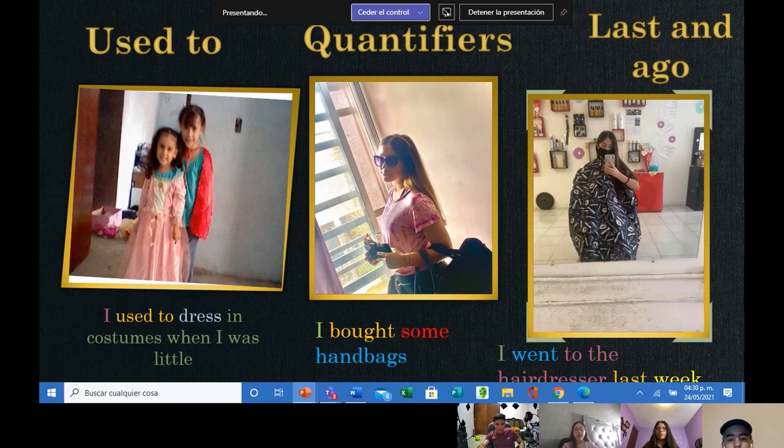There's also the option ago, where we use a time reference plus ago to know how far back something happened. When I say reference, I mean a time, like 20 minutes ago or 2 years ago. I indicate roughly when it happened, not exactly the day and everything, but in general.